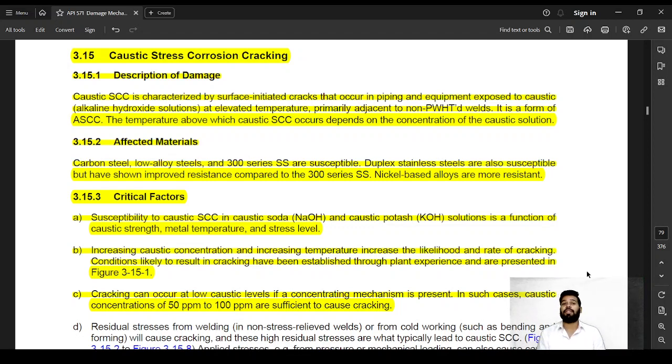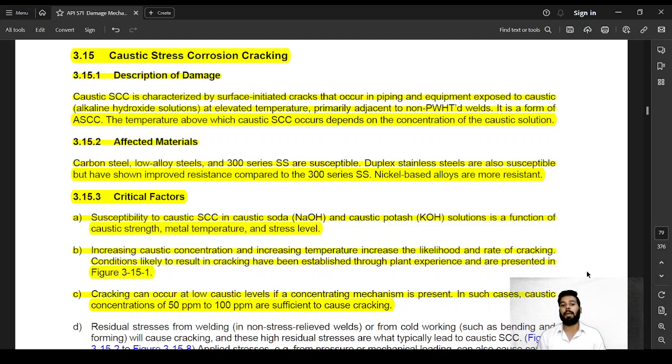So the description of damage: obviously this kind of damage will happen in caustic services. We have seen other damage mechanisms also, that is chloride stress corrosion cracking, amine stress corrosion cracking, sulfur stress corrosion cracking. So depending on what kind of process fluid your equipment is handling, it can be subjected to either of these. Caustic stress corrosion cracking is characterized by surface initiated cracks that occur in piping and equipment exposed to caustic, that is some kind of a basic solution such as hydroxide solutions, at elevated temperatures, primarily adjacent to non-PWHT welds. It is a form of amine stress corrosion cracking.